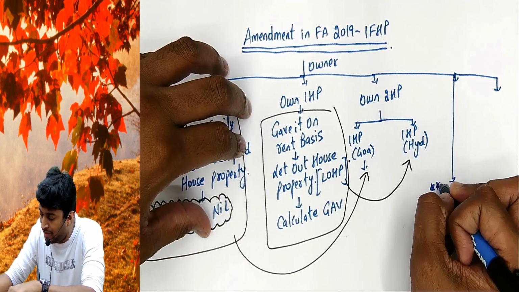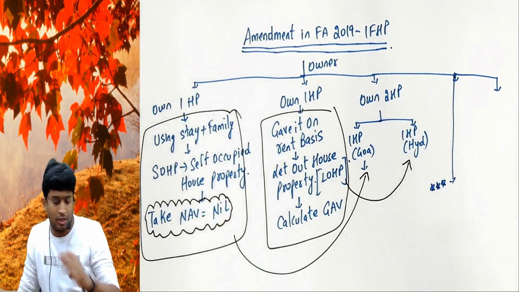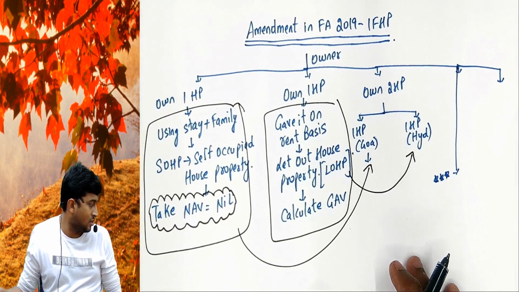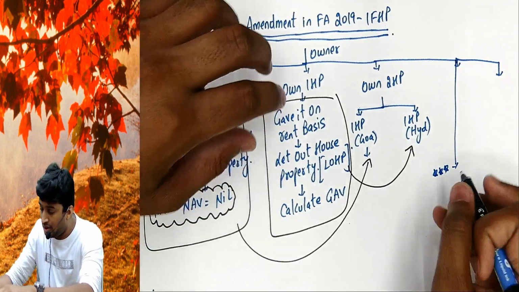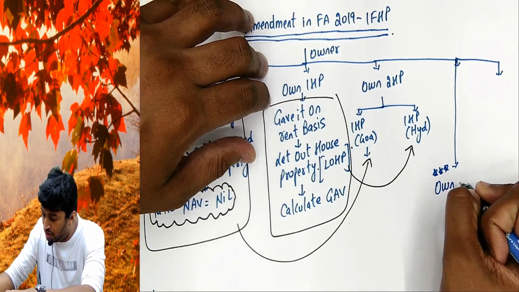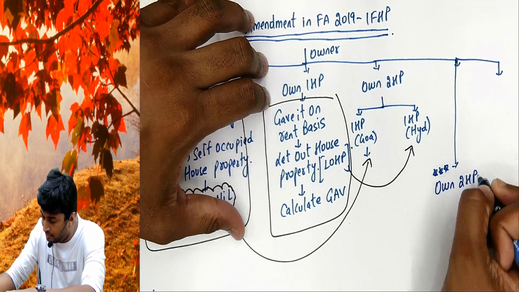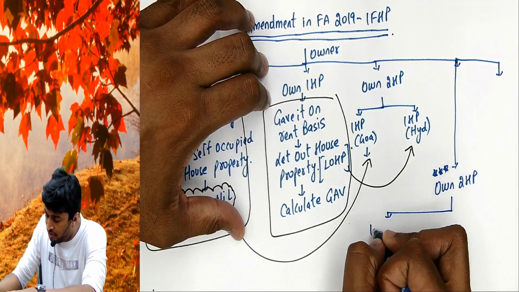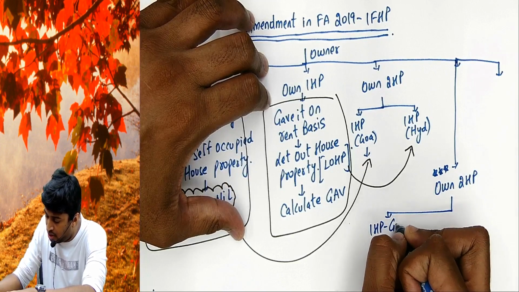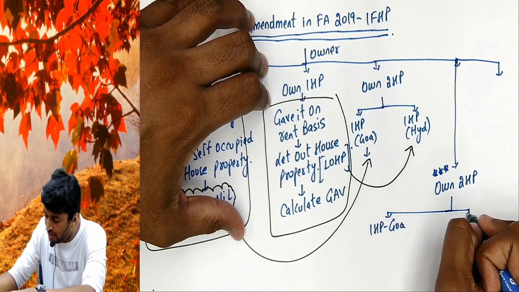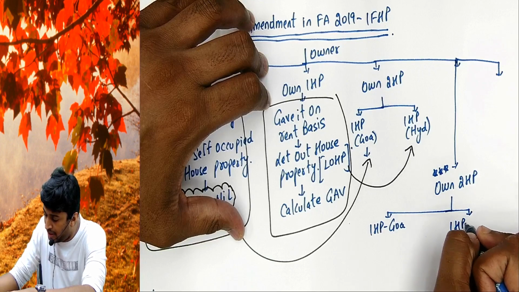Next, fourth case. This is the amendment. What happened? This double star mark, be very careful with this. You own two house properties, one in Goa and one in Hyderabad.